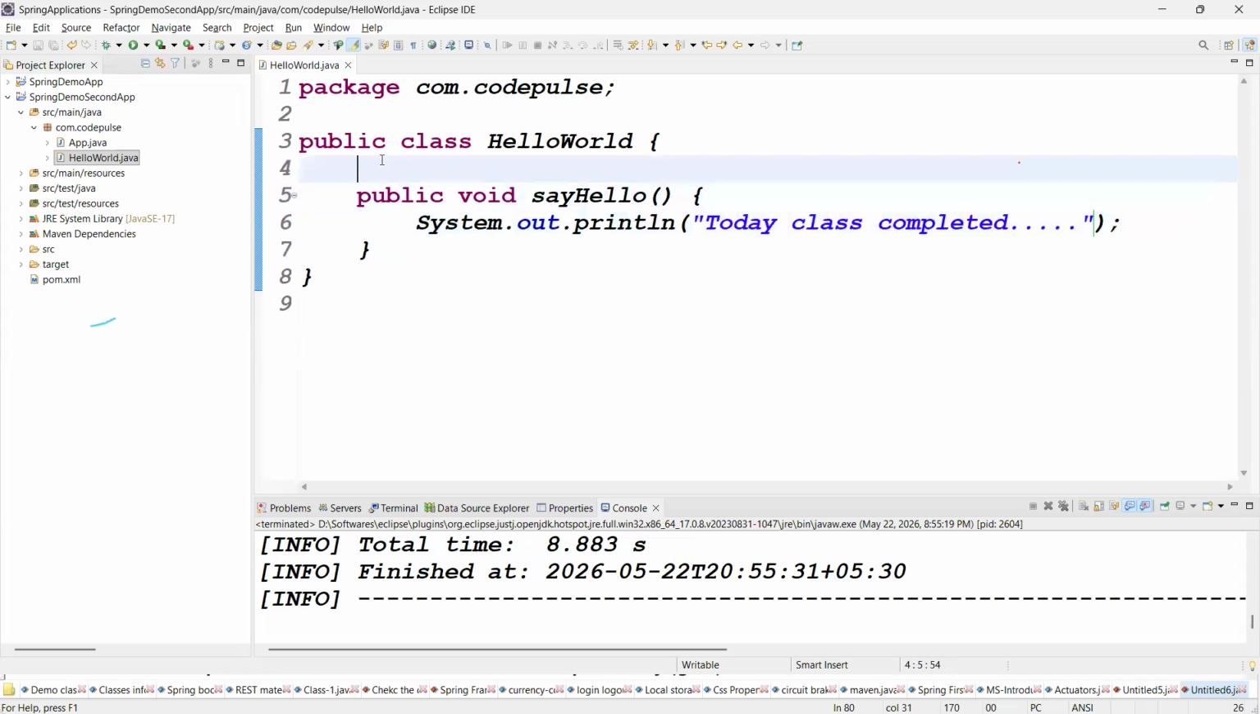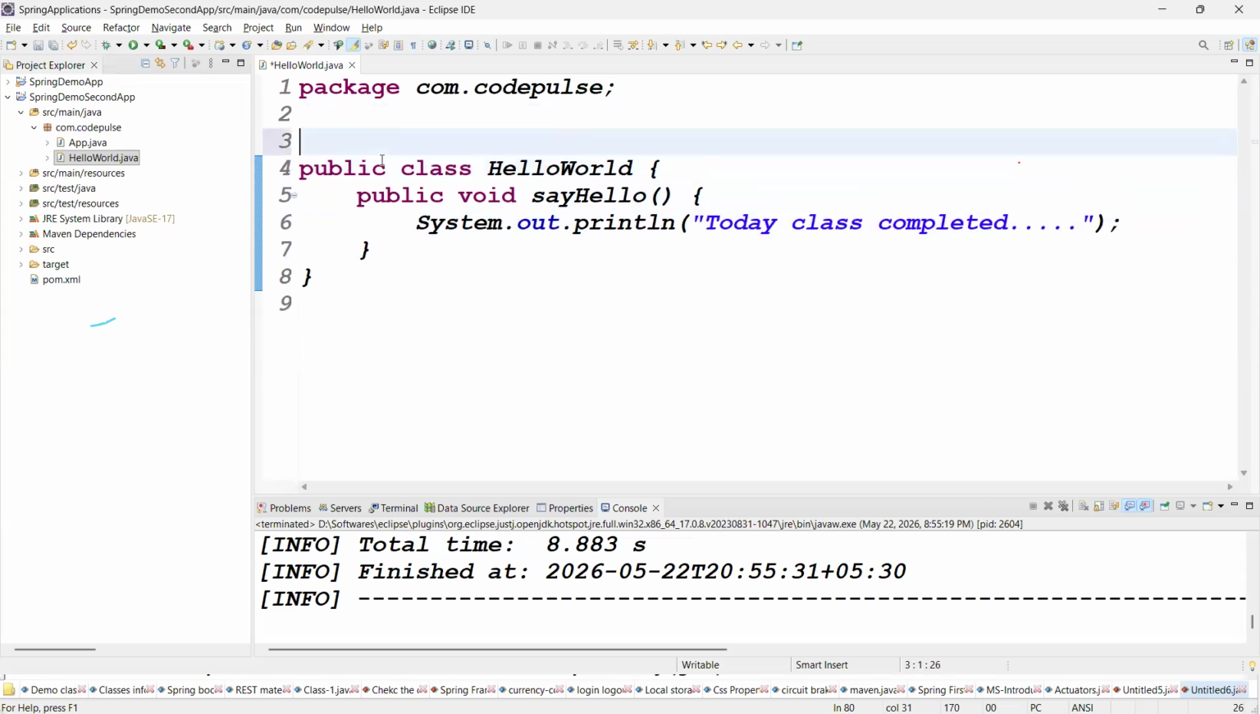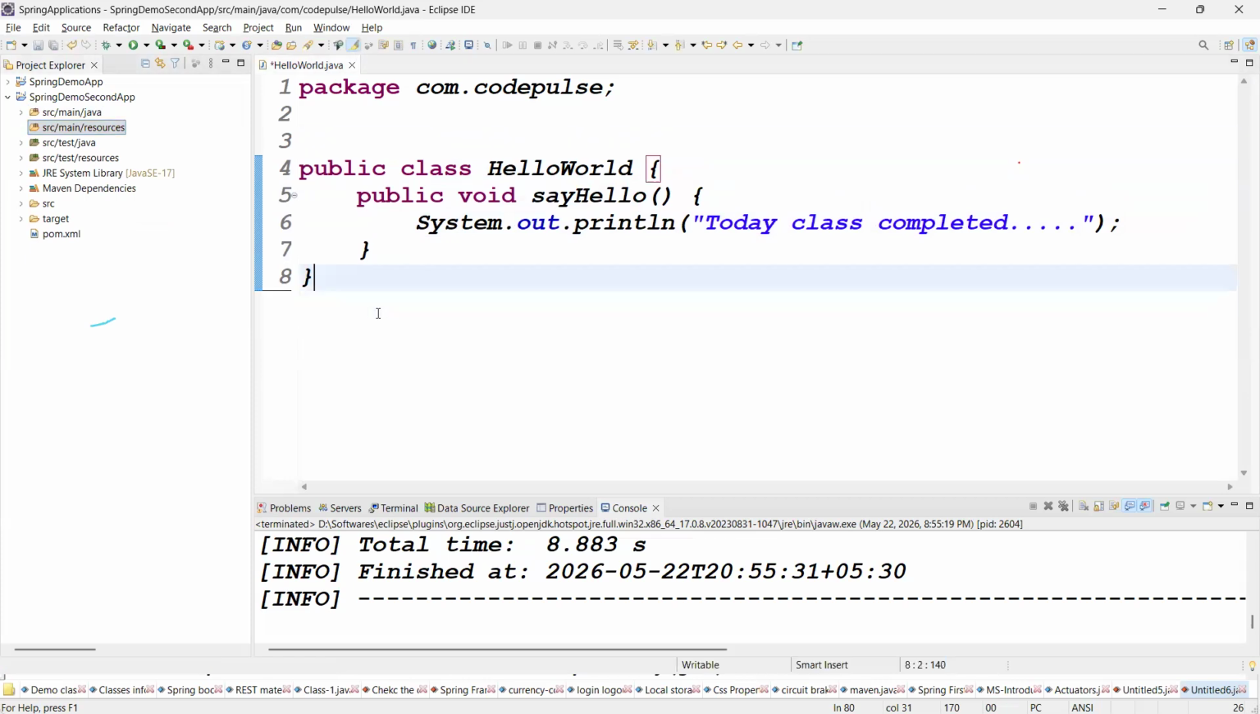Then what should we do? Who creates the object for this class? The IOC container. We should give the information, right? How will we give the information? With an XML configuration. Where should we create the XML configuration file?